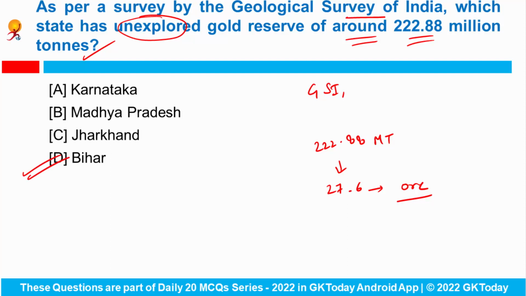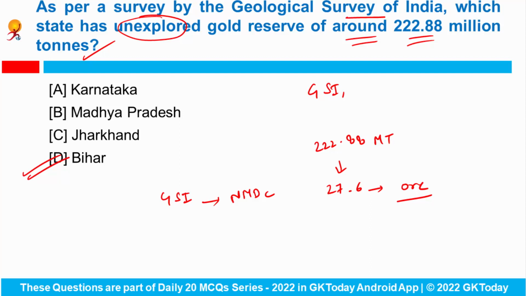So the state government, in consultation with the Geological Survey of India, which works under National Mineral Development Corporation, has decided to give permission for the exploration of the reserve, which is claimed to be the India's largest gold reserve.